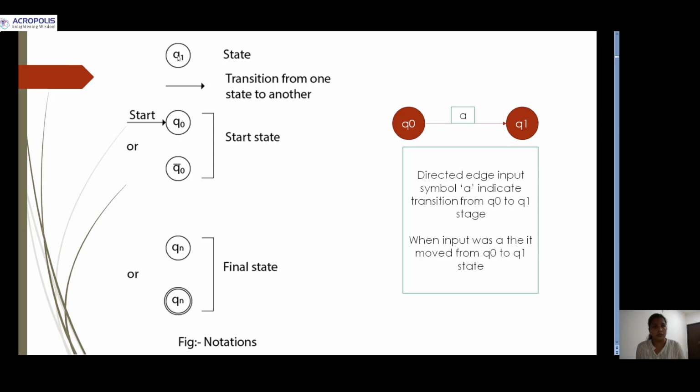First is Q1 with a circle. It represents a state. Arrow represents transition from one state to another state. Q naught with a circle and arrow represents the start state, and a double circle represents the final state.